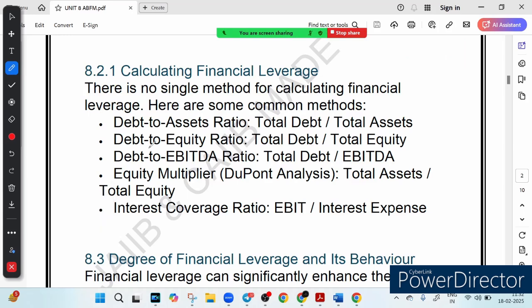The first ratio is called the debt to asset ratio. That is how much of the company's assets are funded by debt. More debt means more risk. Then second, we have the debt to equity ratio, which compares borrowed money to the owner fund.